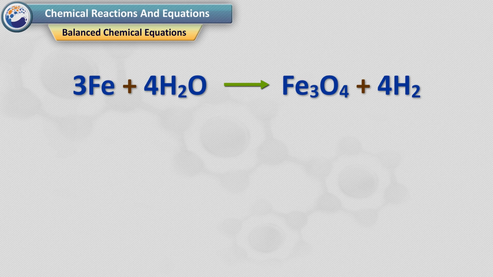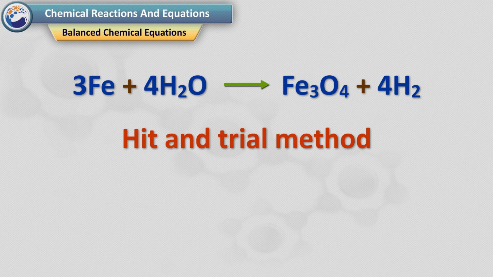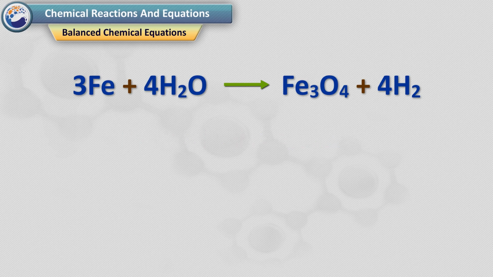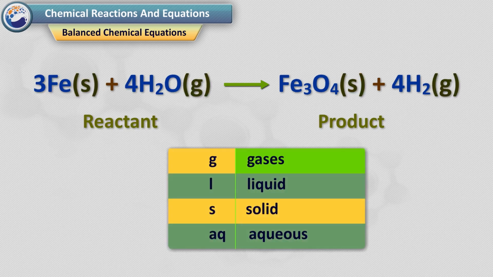This method of balancing chemical equations is called hit and trial method, as we make trials to balance the equation by using the smallest whole number coefficient. Step 7. Writing symbols of physical states. To make a chemical equation more informative, the physical states of the reactants and products are mentioned along with their chemical formulae. The gaseous, liquid, aqueous and solid states of reactants and products are represented by the notations g, l, aq, and s, respectively. The word aqueous is written if the reactant or product is present as a solution in water. The balanced equation becomes.